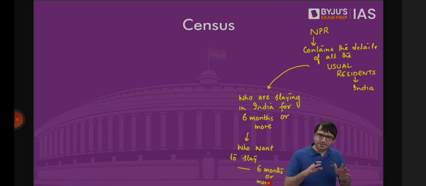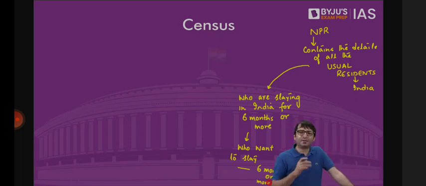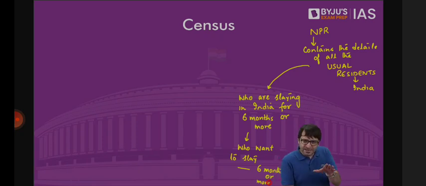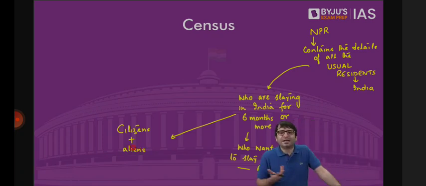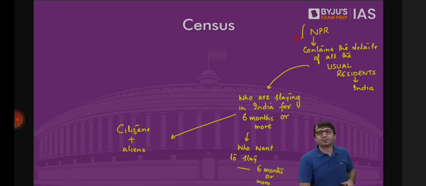But what is this NPR? National Population Register. It contains the details of all the usual residents of India. Who are the usual residents of India? Those who are residing in India for 6 months and those who want to reside in India for 6 months. Which means those who want to reside in India for 6 or more months may be citizens, may be aliens as well. So who can these individuals be? They can be either citizens, they can be aliens as well. What is the purpose of NPR? The purpose of NPR, according to Mr.